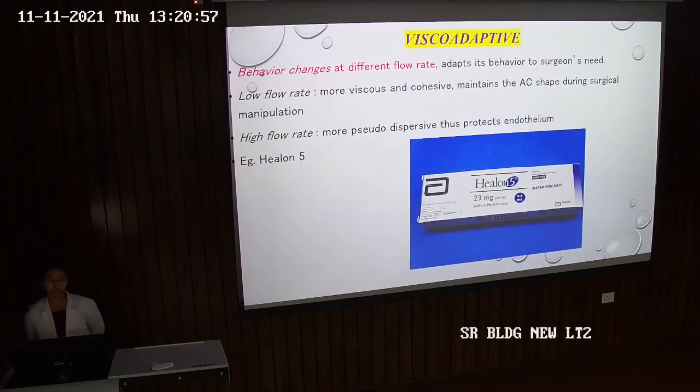The third category was visco-adaptive. These are extremely cohesive viscoelastics, and their behavior changes at different flow rates. At low flow rate they are more viscous and cohesive. At high flow rate they are more pseudo-dispersive. And the example is Healon 5.